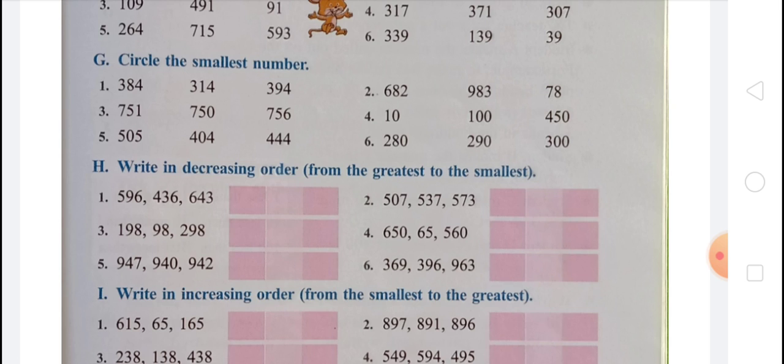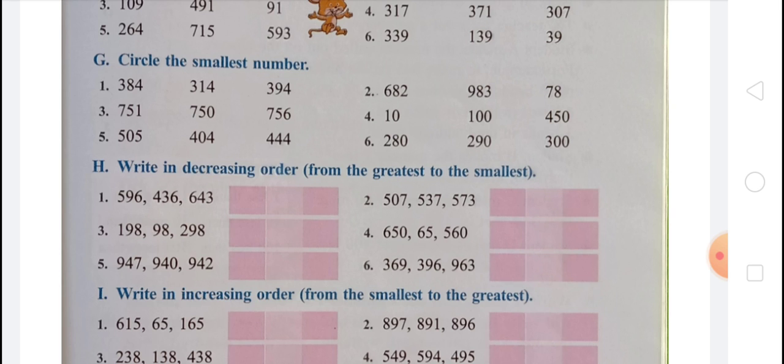In fourth there are three numbers. On first there will be 650, on second there will be 560, and on third there will be 65. Question number 5. On first there will be 947, and after that 942, and after that 940. And 6. On first there will be 963, on second there will be 396, and on third there will be 369.